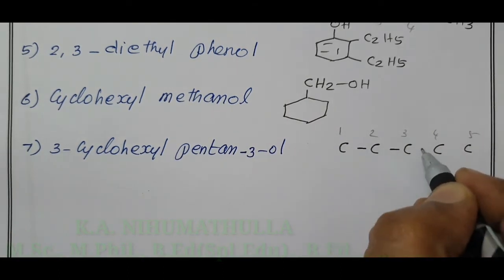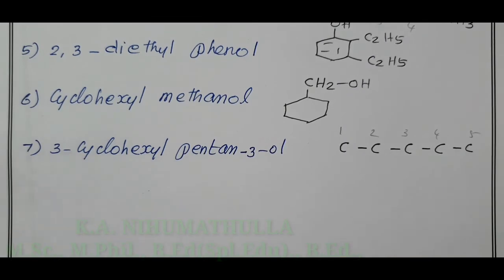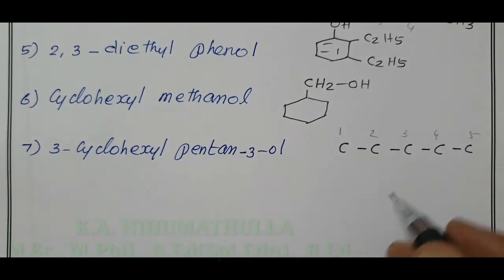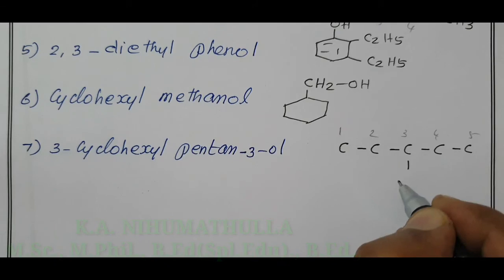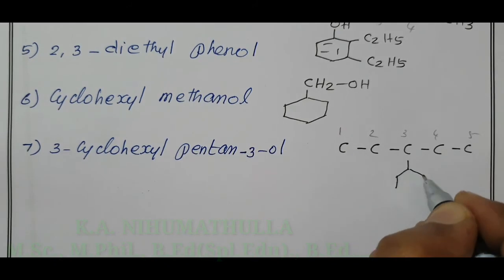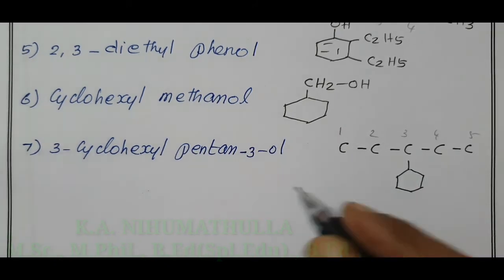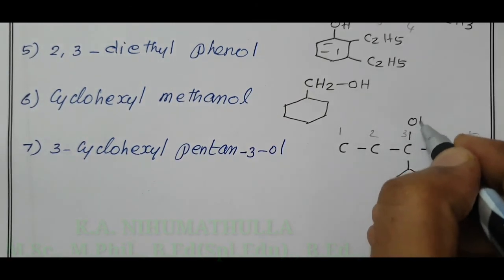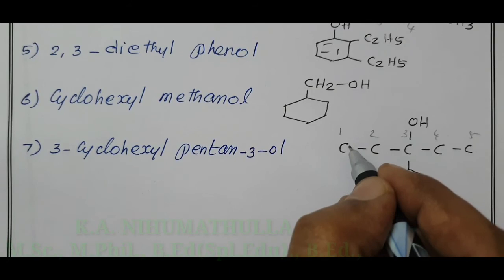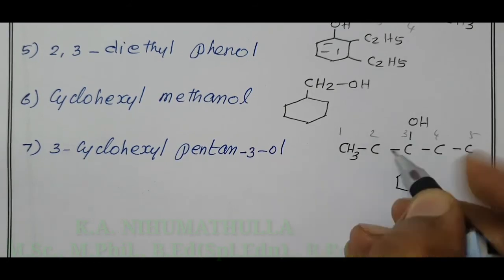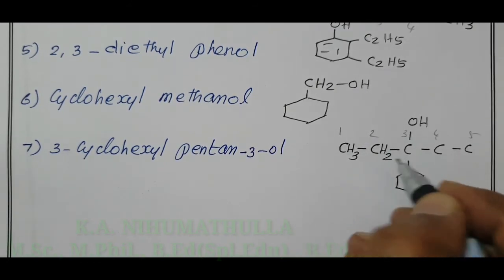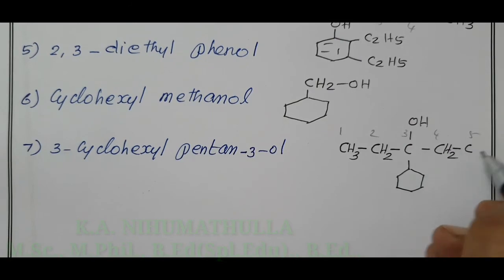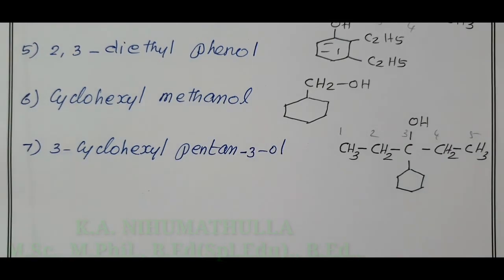In the third carbon, 1 cyclohexyl, and in the same third carbon, 1 ol, OH. The valency of carbon is filled by hydrogen: CH2, CH3. This is 3-cyclohexyl pentan-3-ol.